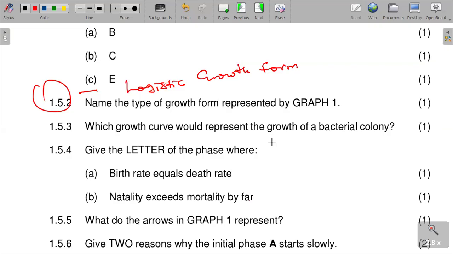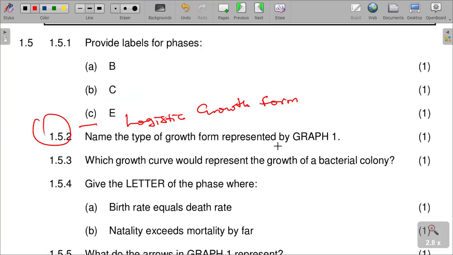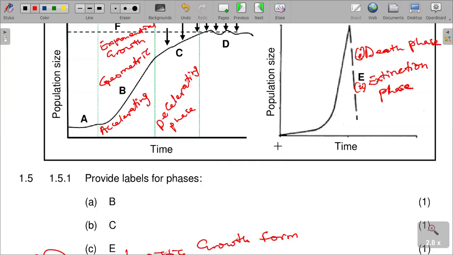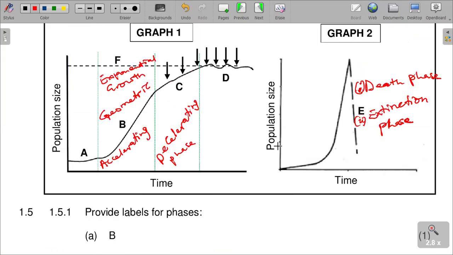And then 1.5.3, which growth curve would represent the growth of a bacterial colony? A bacterial colony has to be something, as bacteria have a short lifespan and can quickly multiply and then die at the same time.